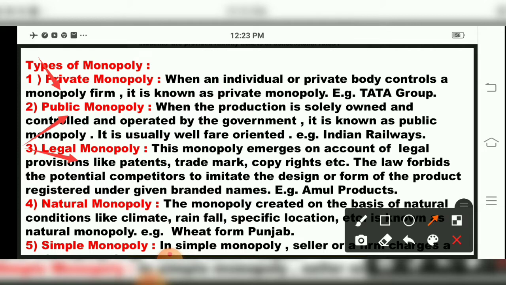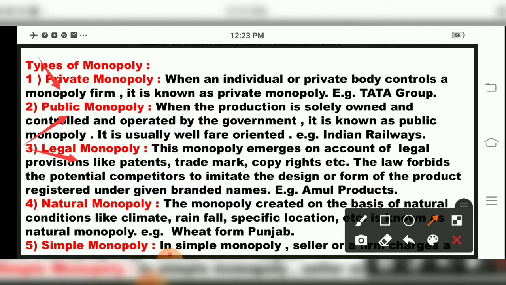So legal monopoly means that whatever legal provisions are there, trademarks, copyrights, according to that the company will have its structure. This law forbids potential competitors to imitate. When a company is formed, strict action will be taken if anyone copies it.